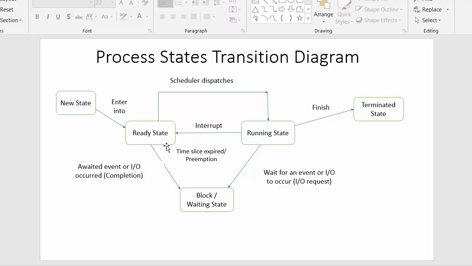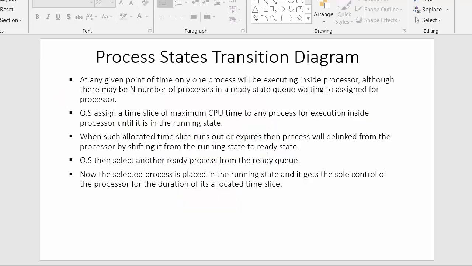Then another process will get a chance to execute inside the CPU, and that process will execute until its time slice expires, or once it completes its execution, it will come out from the CPU. So this was everything about the explanation of the process state transition diagram.